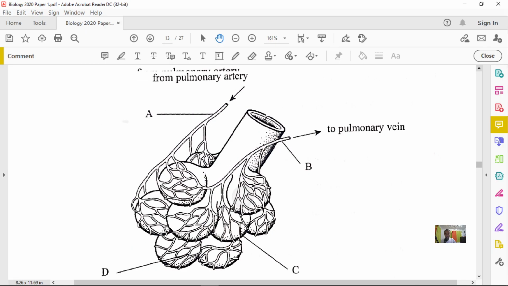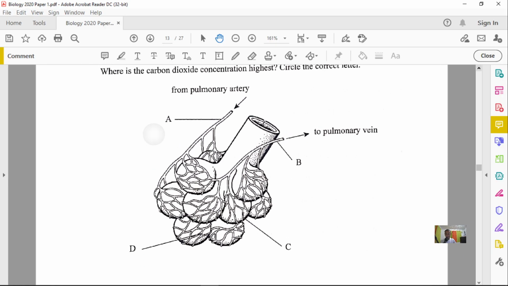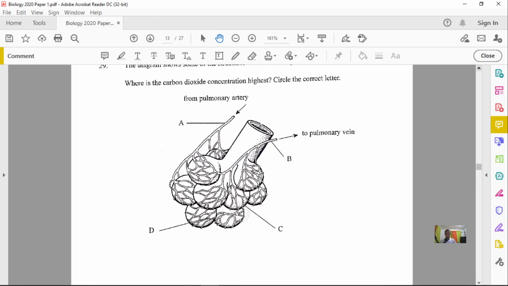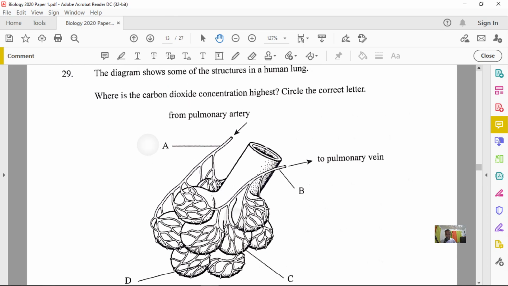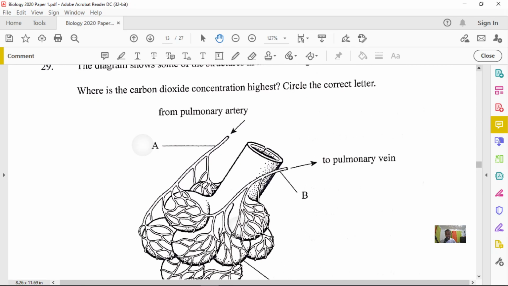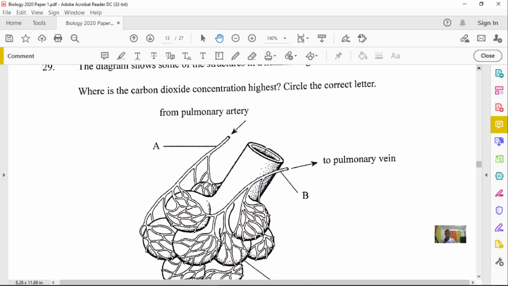So now let's look at this carefully. The question asks, where is carbon dioxide concentration highest? Right? So remember, it's deoxygenated blood. So this has to be the one that is carrying blood into the lungs. So this has to be here. This is option A.